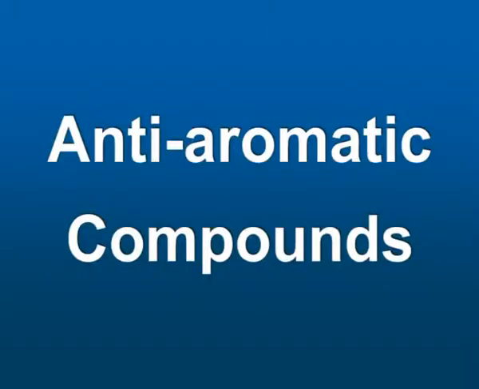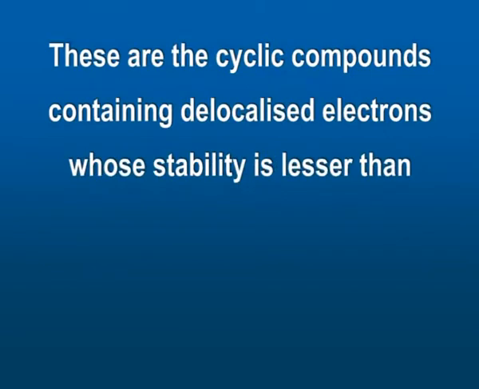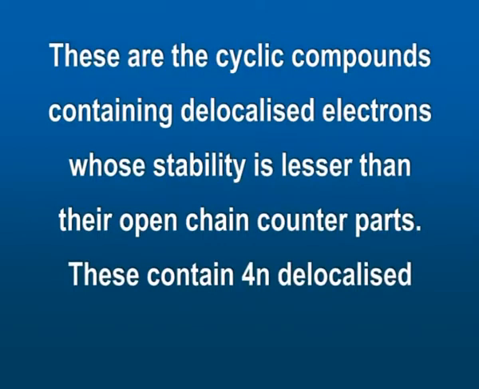ਵਿਦਿਆਰਥੀਓ, ਆਓ ਹੁਣ anti-aromatic compounds ਬਾਰੇ ਜਾਣੀਏ। These are cyclic compounds containing delocalized electrons whose stability is lesser than their open chain counterparts. These contain 4n delocalized pi electrons.